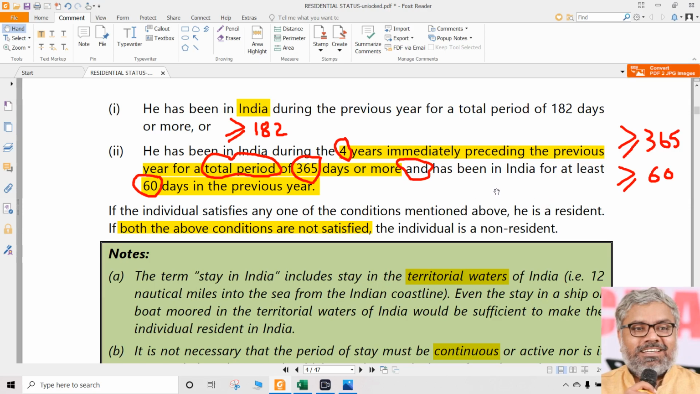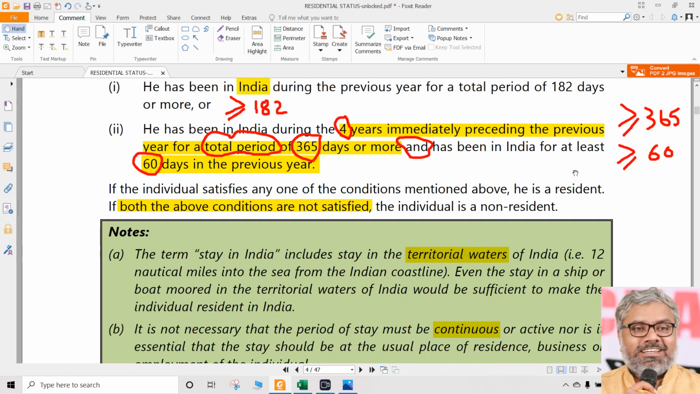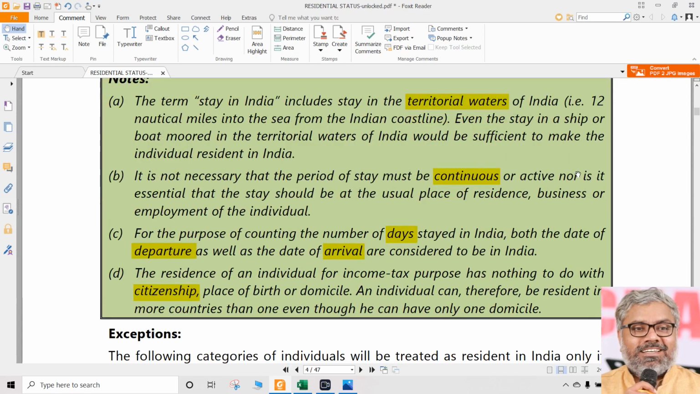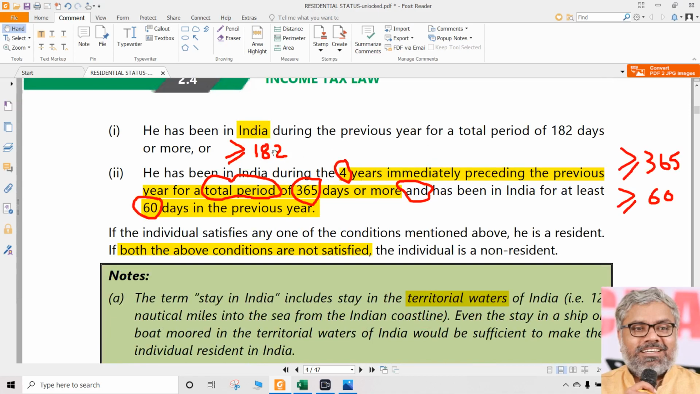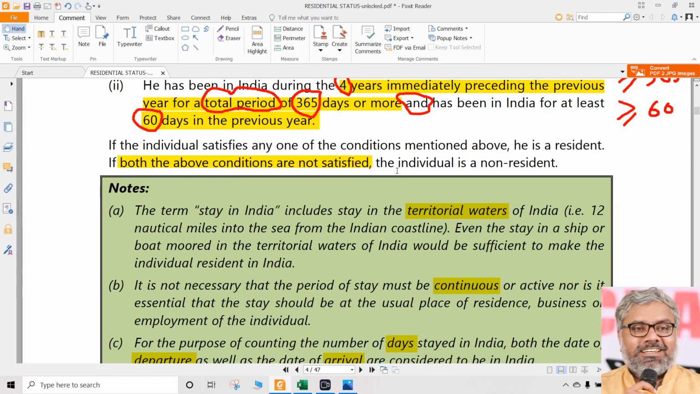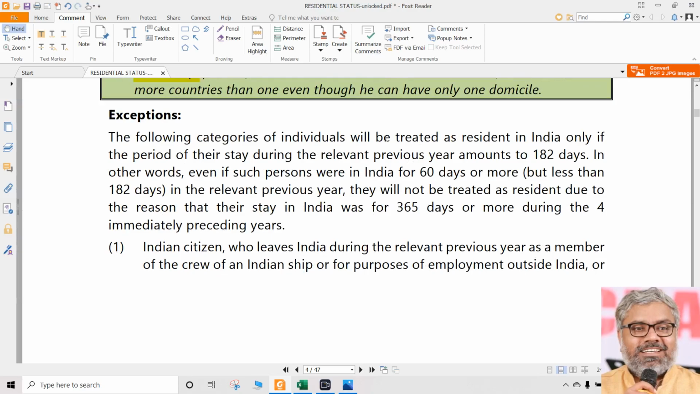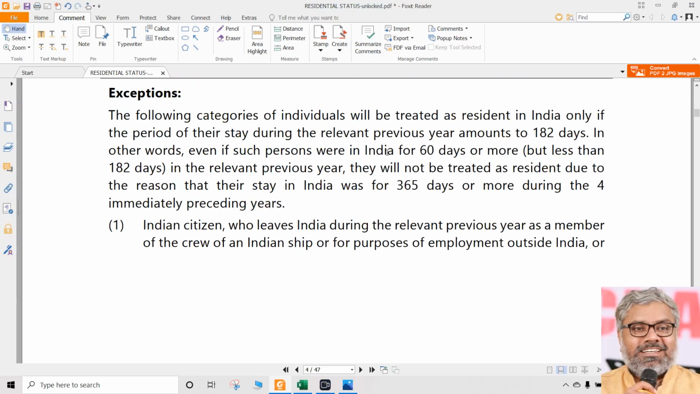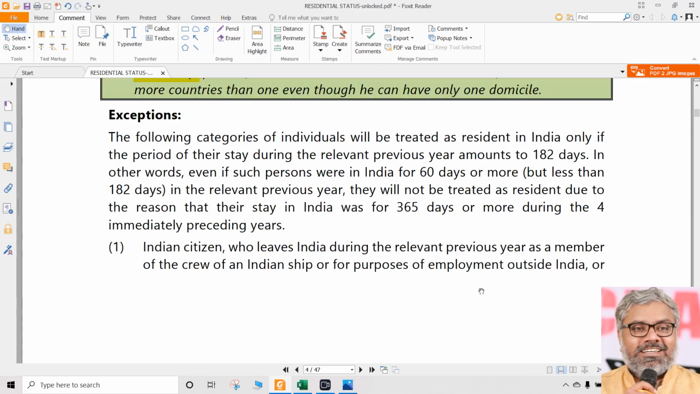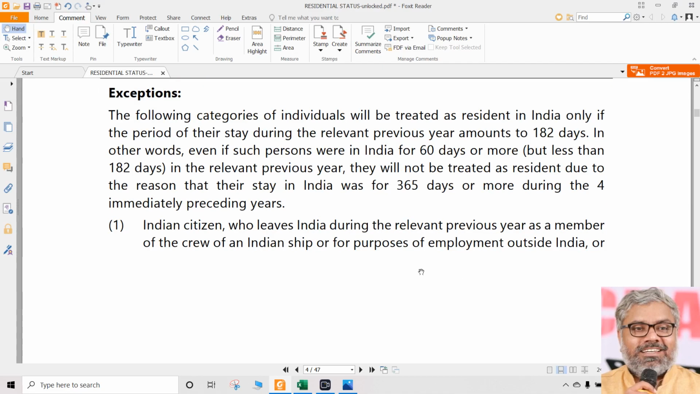Now what is our job? Before knowing the implications, carefully and accurately calculating the residential status of an individual. And how do we do that? We have to check the number of days of stay of that person in India and check whether these two basic conditions are satisfied or not. If any one of them is satisfied, then he is a resident. If both conditions are not satisfied, then that individual is a non-resident. That is the basic determination of residential status of individuals. However, as usual, after telling everything, we use the word however. However means there is an exception here. There are categories of people.